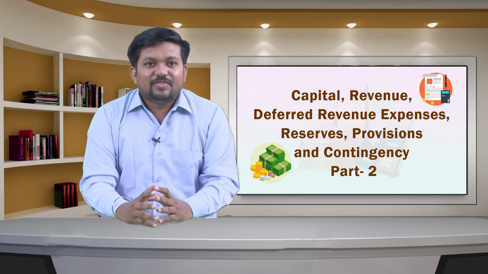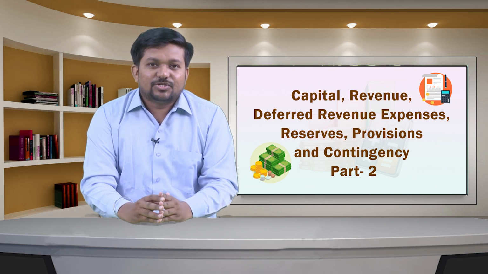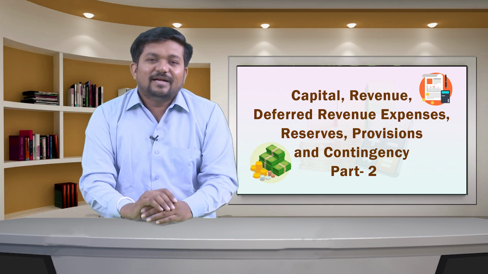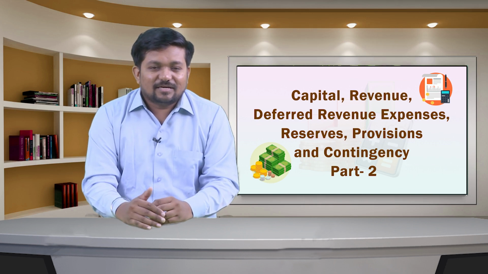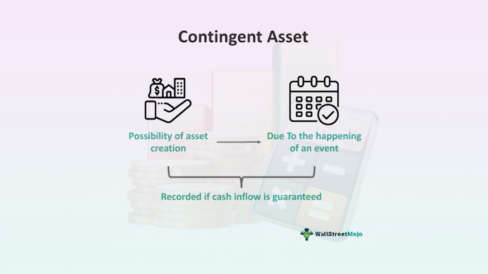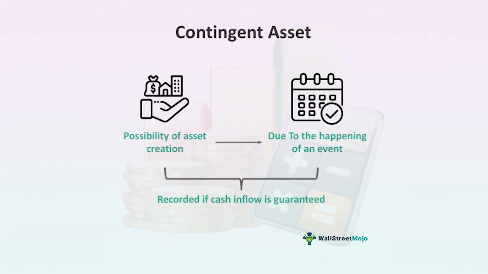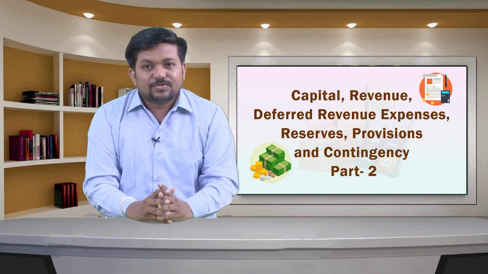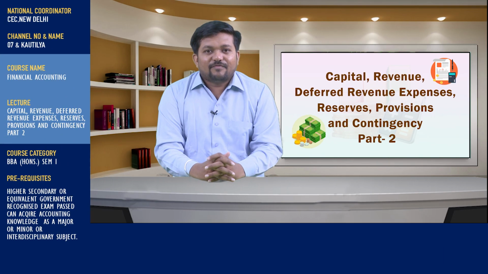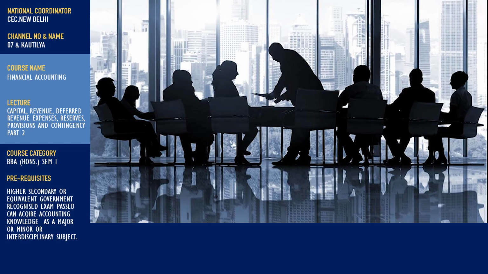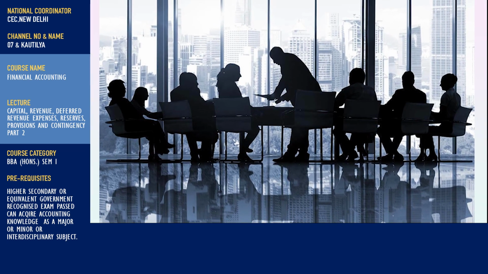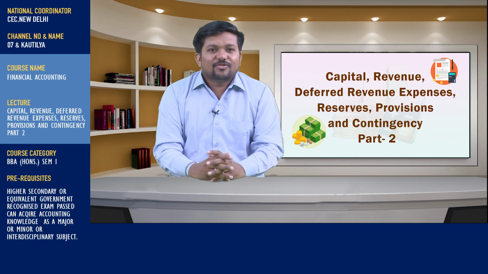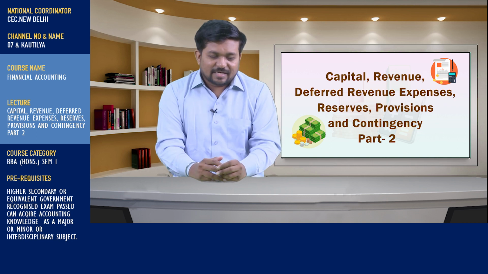However, when the realization of income is virtually certain, then the related asset no longer remains a contingent asset. A contingent asset need not be disclosed in the financial statements. A contingent asset is usually disclosed in the report of the approving authority, that is the board of directors in case of a company and the corresponding approving authority in case of any other enterprise.